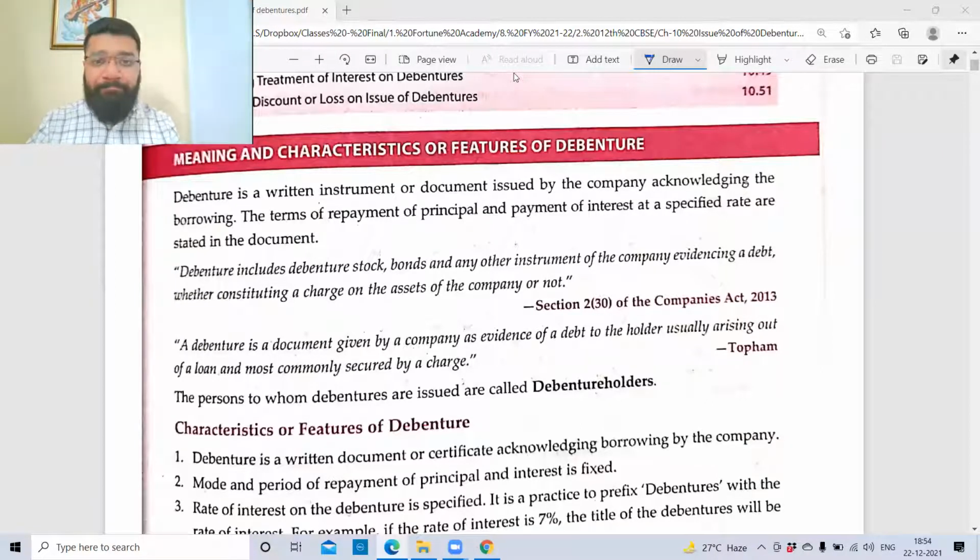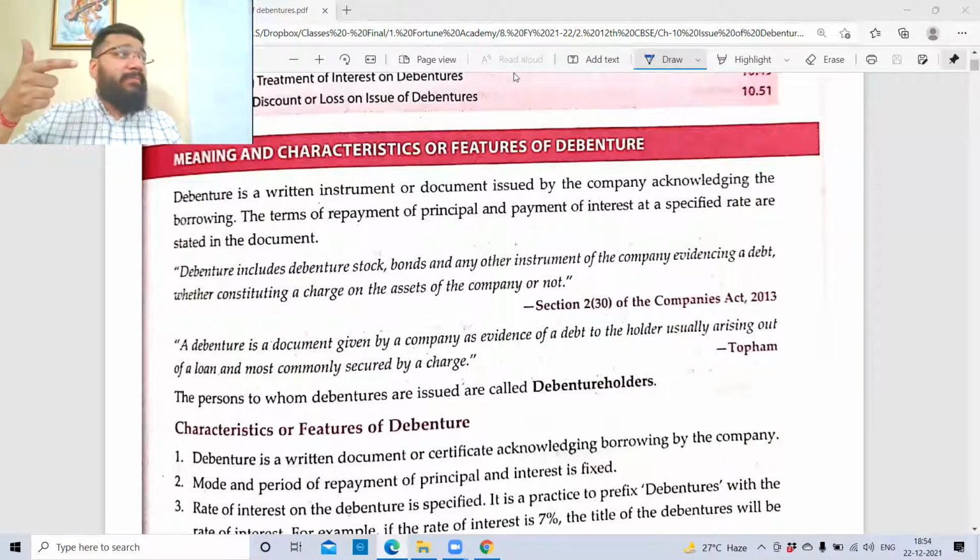Can you tell me? One is capital, which comes from the owners. Second is debt, which is coming from external third parties. So we understood that a company can raise capital through issue of equity shares or through issue of preference shares. And we also learned how to do the accounting of the equity share issue and the preference share issue.